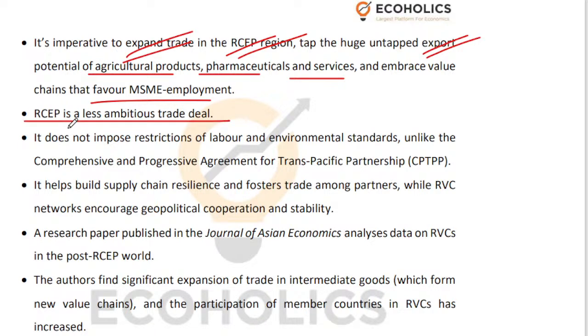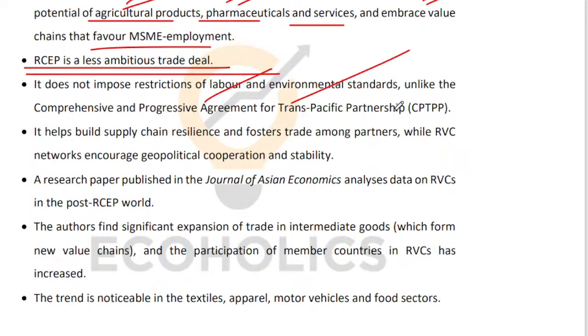RCEP is an easy deal to be a part of. RCEP doesn't impose labor standards. RCEP doesn't impose environmental standards. Go and try to do a free trade agreement with Europe. They will impose labor and environmental standards. Go and try to do a free trade agreement with the UK. They will impose labor and environmental standards. Go and try to do a free trade agreement with America. They will arm twist you so much so that you will probably not be able to do a meaningful deal at least.